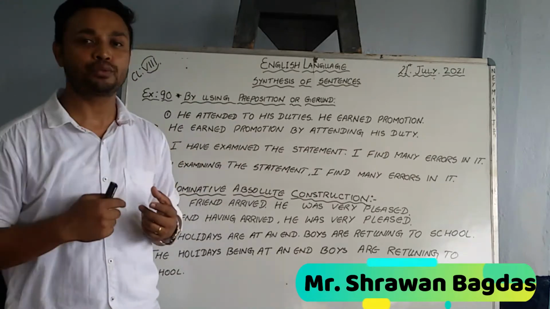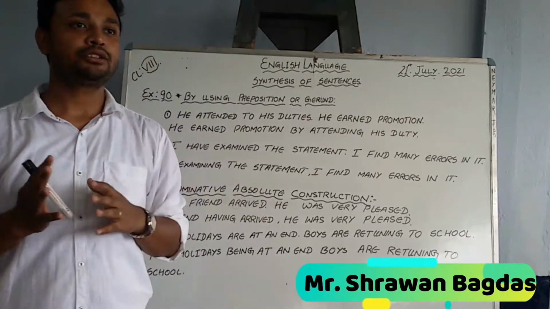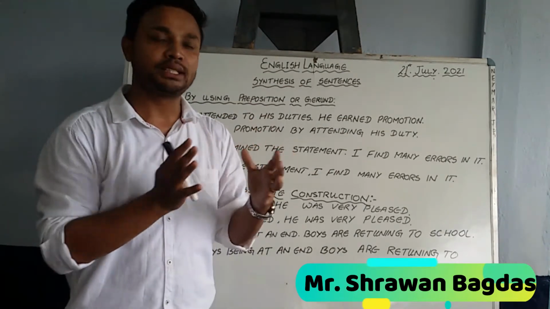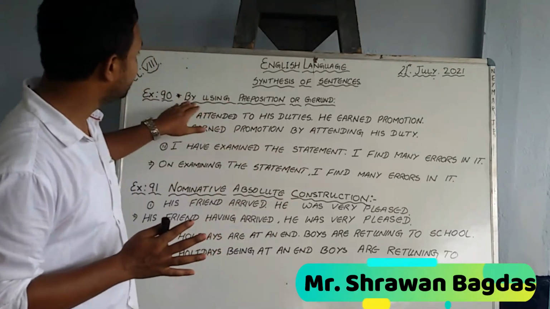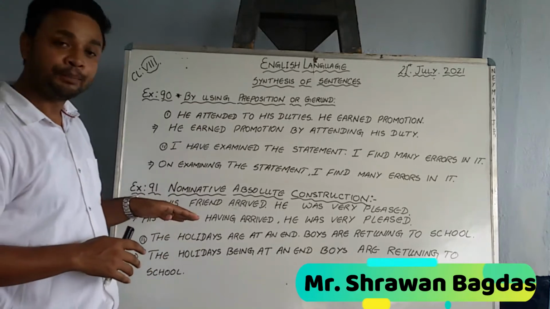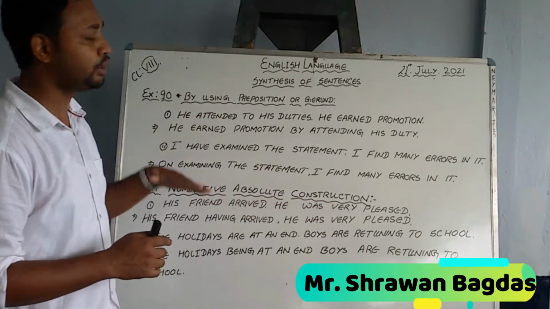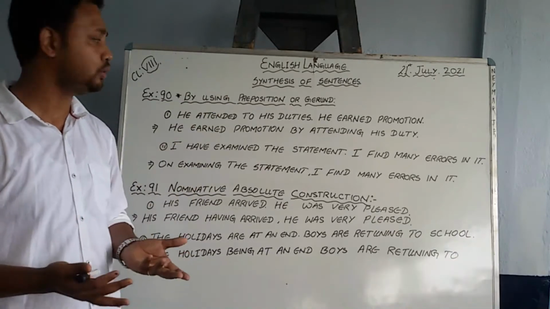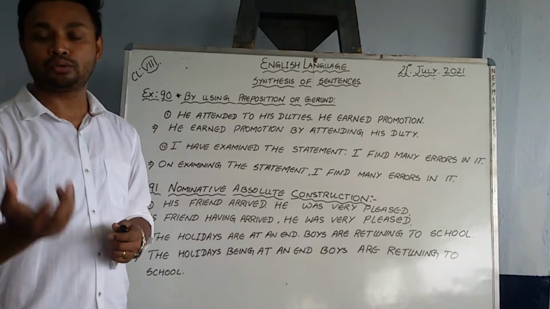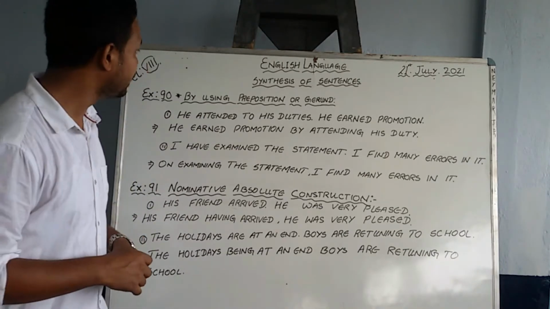From the previous week, sorry, that is synthesis of sentence, okay? And today we will try to learn how to join two sentences into one by using preposition or gerund, okay? Or by using nominative absolute construction. This is what we are going to learn. I'm going to explain it to you today in the class. And as usual, I will be giving you questions with solved answers, and you need to do your exercise.